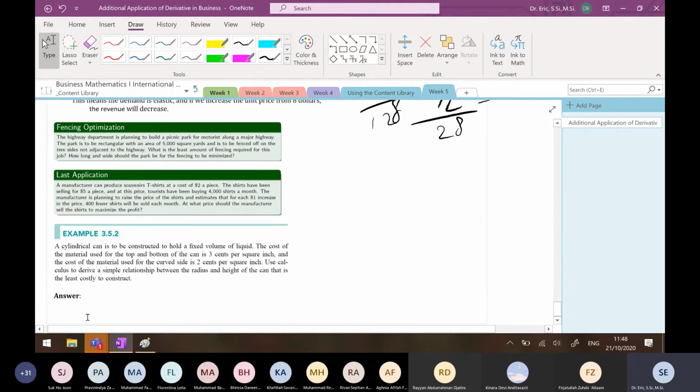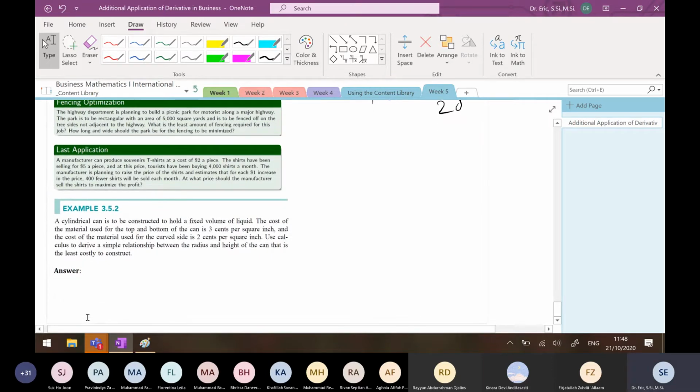This is an optimization problem. Let's look at this. A cylindrical can is to be constructed to hold a fixed volume of liquid. The cost of material used for the top and bottom of the can is 3 cents. Okay, so this is a closed can. I can open this up, so I have this one.